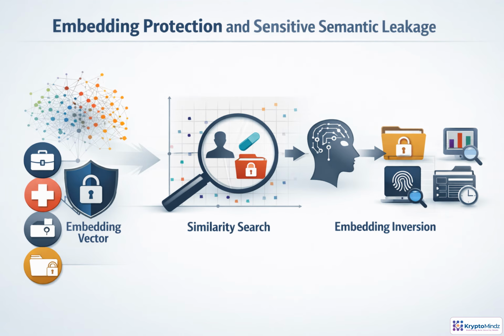An embedding is like a semantic fingerprint. It is not readable text, but it can still point back to what the data is about. Nearby vectors may reveal customer concerns, medical issues, legal matters, product plans, or incidents. Search can also expose whether a sensitive concept exists at all. More advanced attacks may infer membership or partial content. Protect embeddings like sensitive data. Classify them, restrict access, monitor use, and apply retention rules.